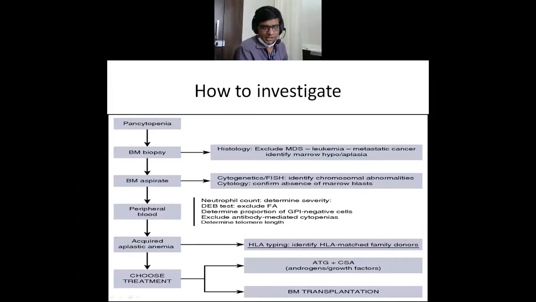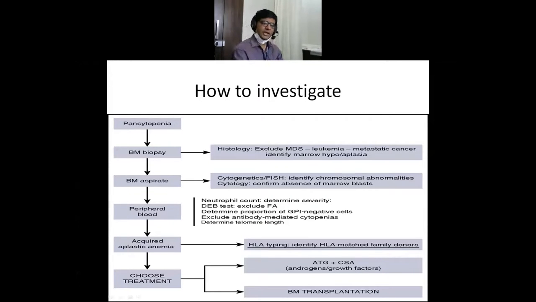Then comes how to investigate a case of pancytopenia. Whenever a young adult or an old person presents, usually aplastic anemia has this biphasic or bimodal age distribution. If a young patient presents with pancytopenia, you have to do a bone marrow biopsy. Bone marrow biopsy histology is important to rule out leukemia, myelodysplastic syndrome, metastatic cancers, and to see the cellularity. On the bone marrow aspirate, we also have to do chromosomal analysis to rule out chromosomal breakage, that is congenital syndromes.